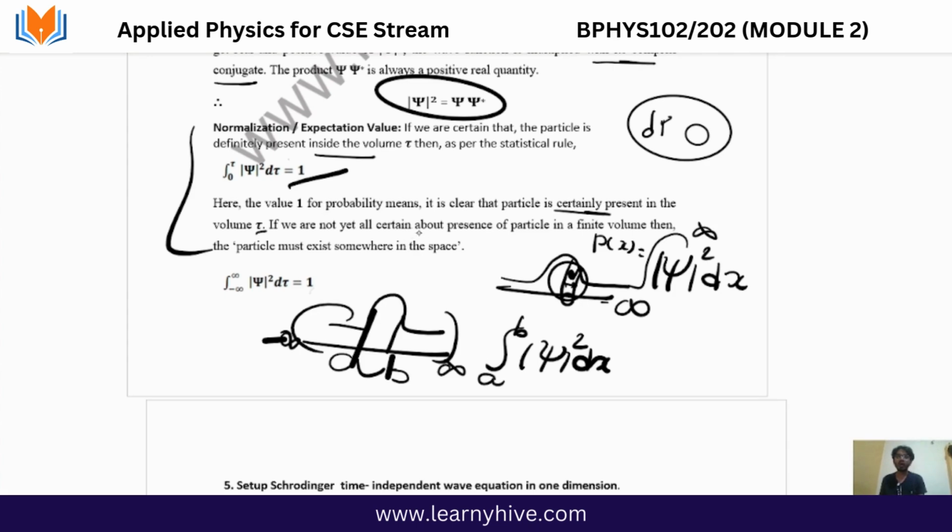If we are not all certain about the presence of the particle, if it is finite, then the particle must exist somewhere in the space. If you are not sure that it is not present, it will be present. So as I've said, for finding it over the larger region, which is minus infinity to infinity, it is given by this particular equation.